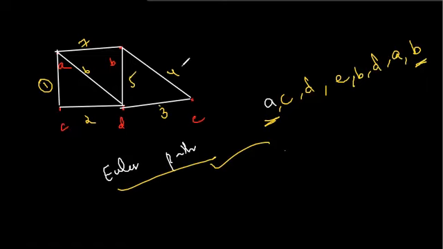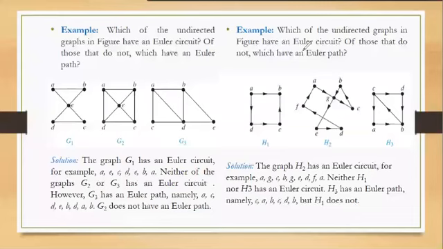Now all of these Euler paths and circuits that I have tried to find out are for undirected graphs. Now what happens if it is a directed graph? So the next example is for the case of directed graphs. Which of the directed graphs in the figure have an Euler circuit? Of those that do not have, which have an Euler path?